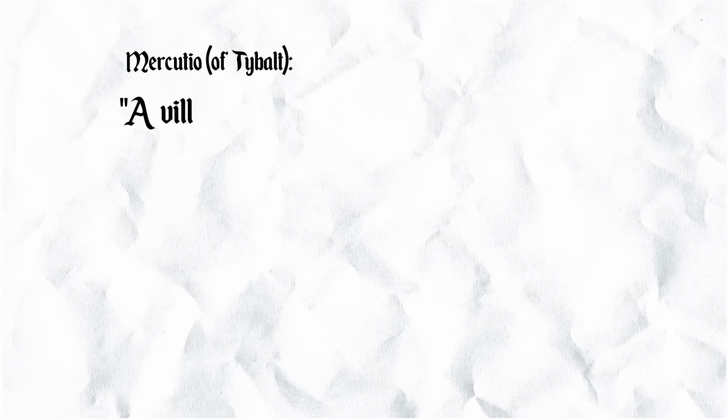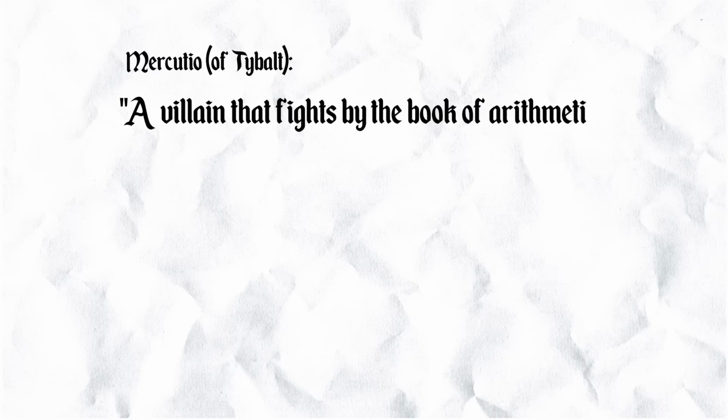Now, Shakespeare knew about books of arithmetic. How do we know that? Because he quotes one in Romeo and Juliet, Mercutio of Tybalt, described as a villain who fights by the book of arithmetic, follows the rules. Interesting how to interpret what that means, but what is this book of arithmetic?